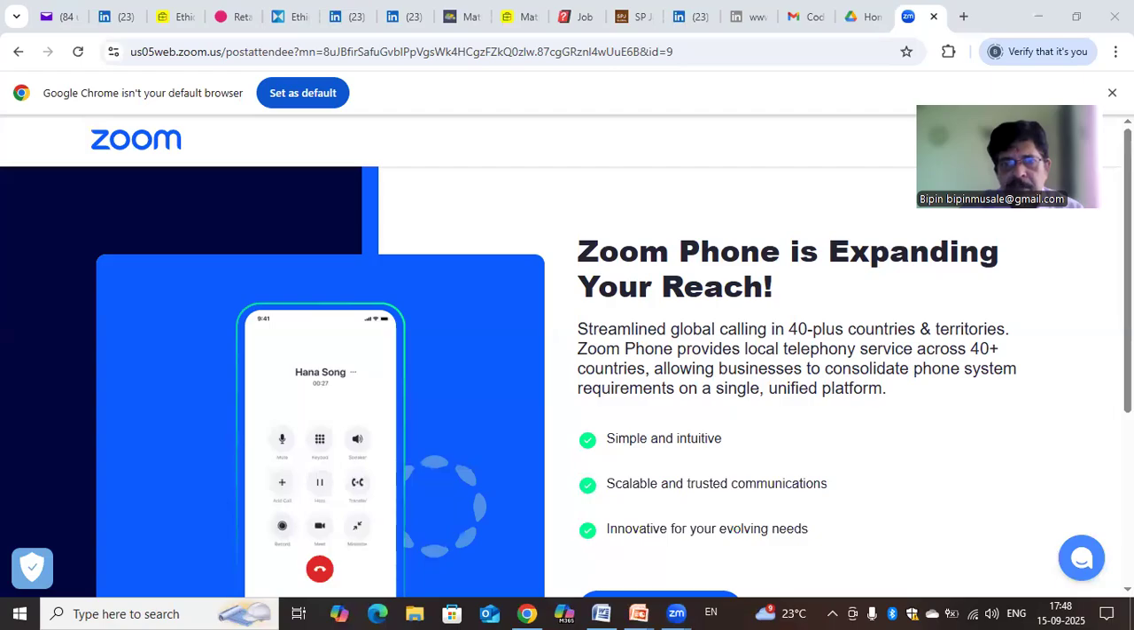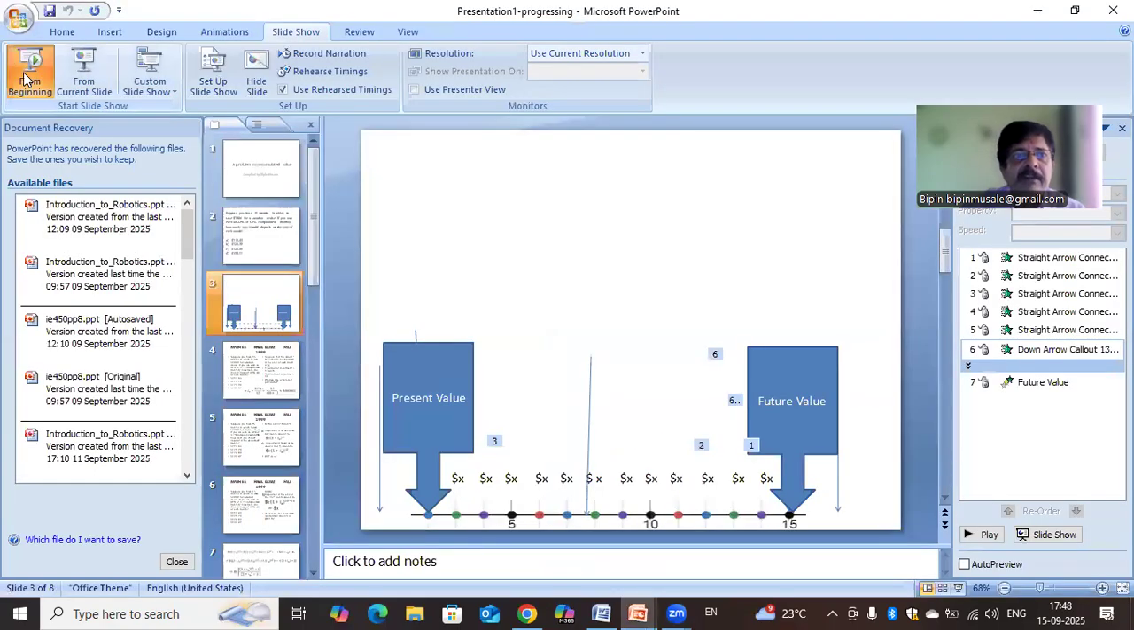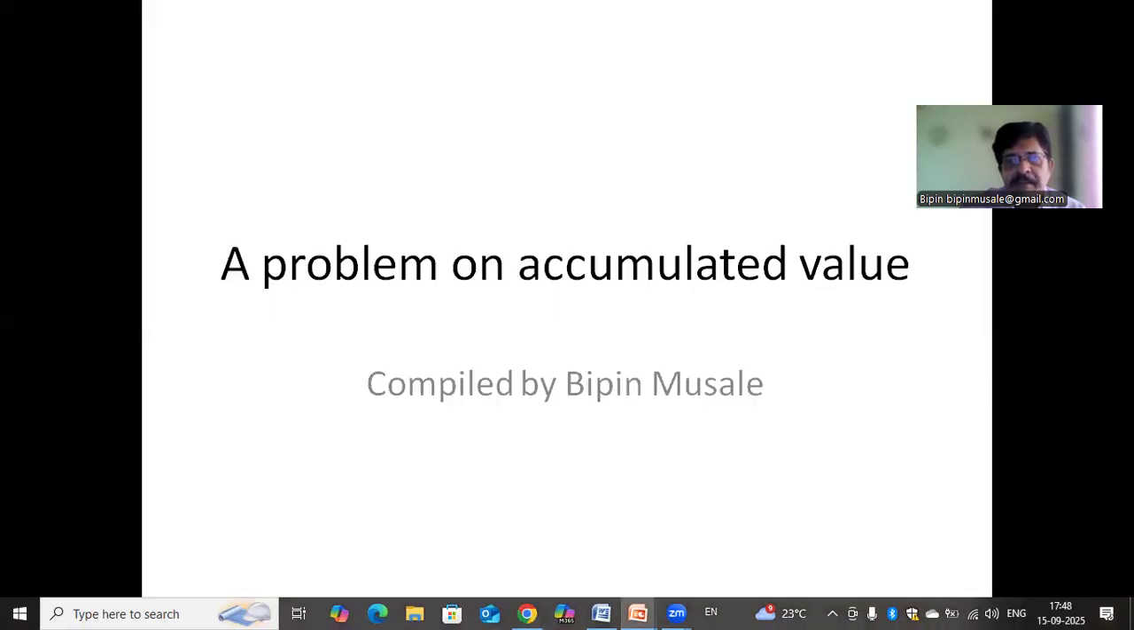This did not appear in the CA Foundation examination. It appeared in some other examination, but of course we can expect it in the CA Foundation examination also. Now let me share my screen and we will solve one problem. So this appeared in some other examination, but this can very well be expected in CA Foundation. Now, hello, my name is Bipin.